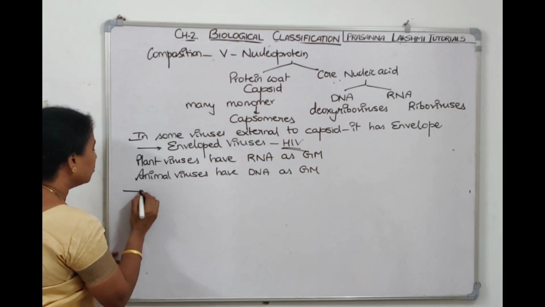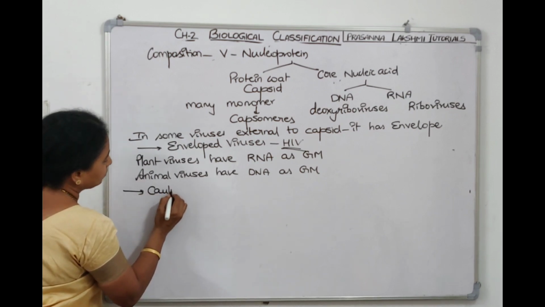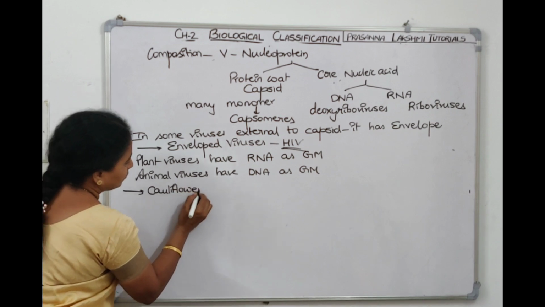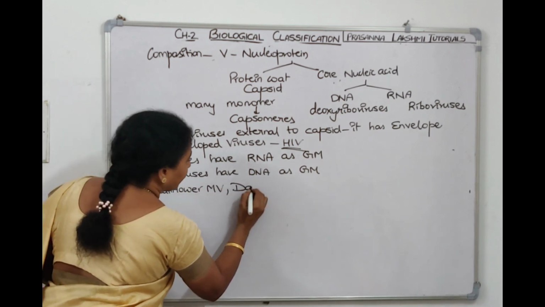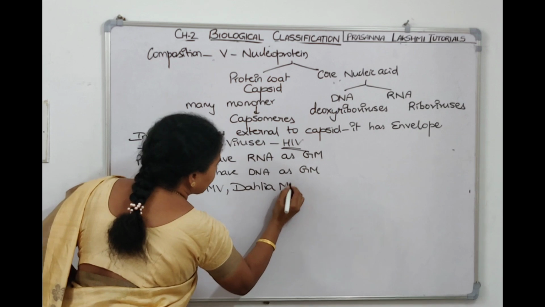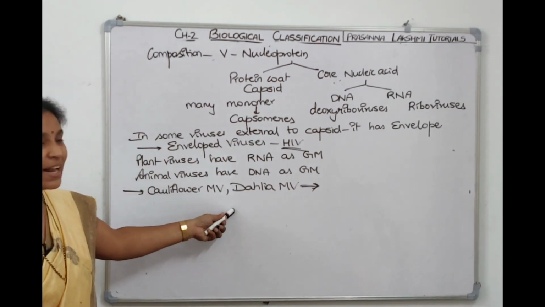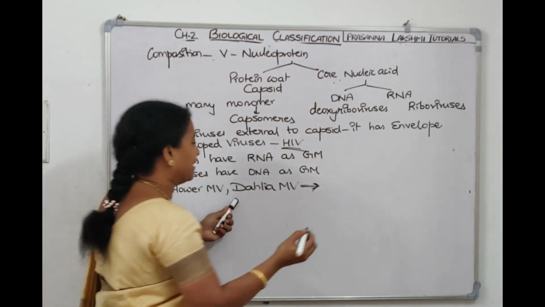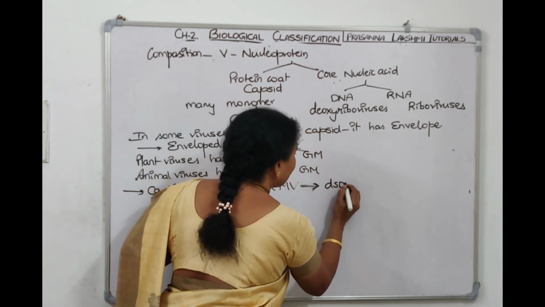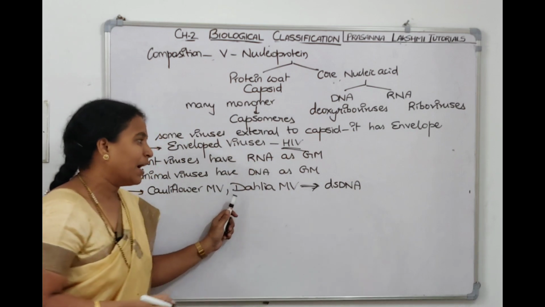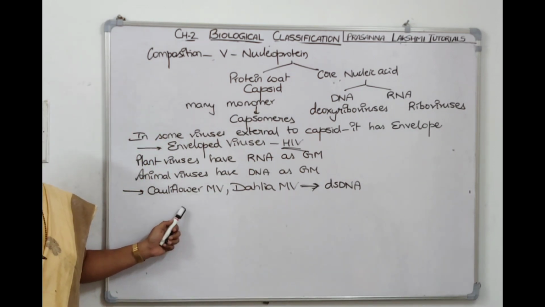Now, if we talk about cauliflower mosaic virus and dahlia mosaic virus, they contain double-stranded DNA as a genetic material. Even though they are plant viruses, they have double-stranded DNA as a genetic material.